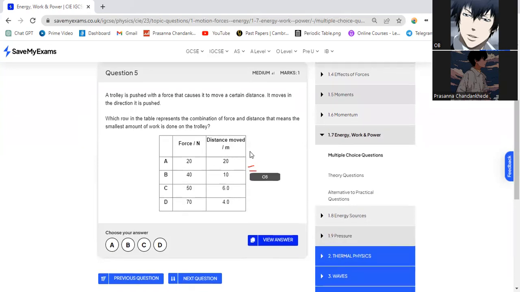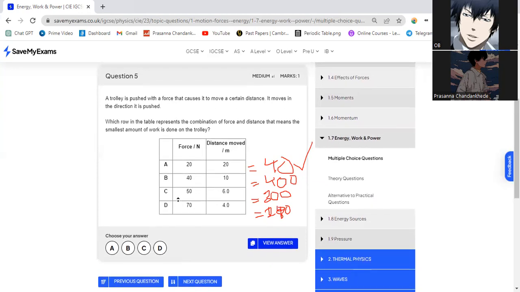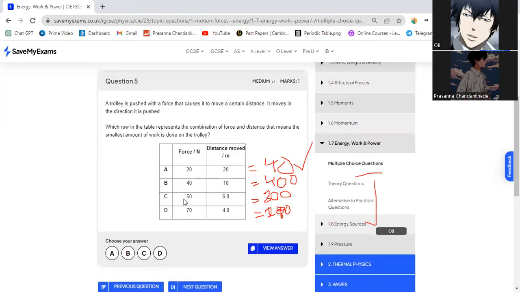This one will be 40. This one will be 400. This one will be I think 300. And the last one will be 120. 100. Wait, 140. No, it's 280. 70 times 4, 280. So which row in the table represents the combination that means the smallest amount of work is done on the trolley? They are all in joules.